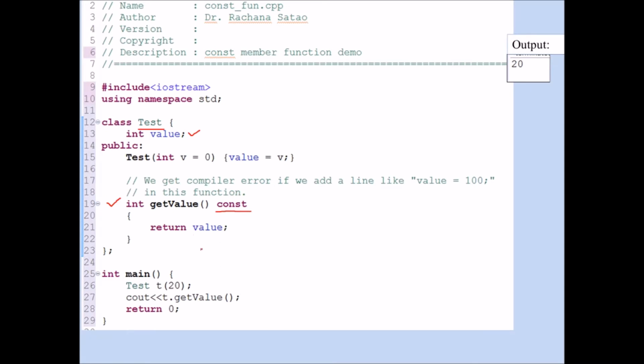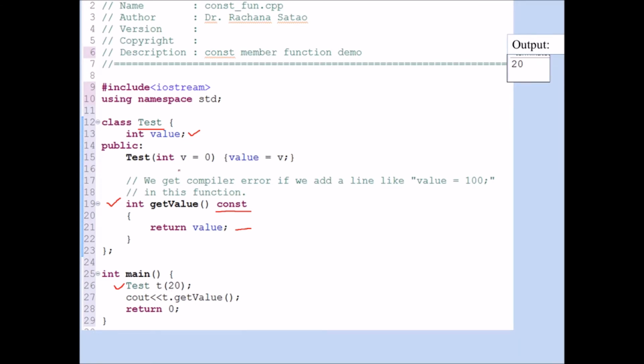If this function has this constant qualifier along with it, and I try to modify value inside the function, the compiler will give me an error that you cannot modify value within the constant function. In the main function, you can see I am declaring the object of the test class, t, and assigning value 20 to it.